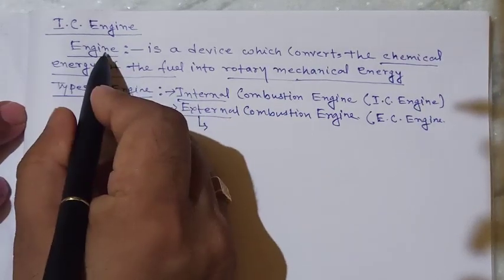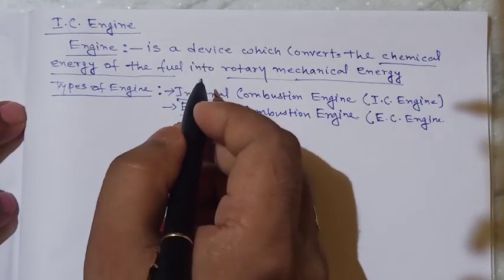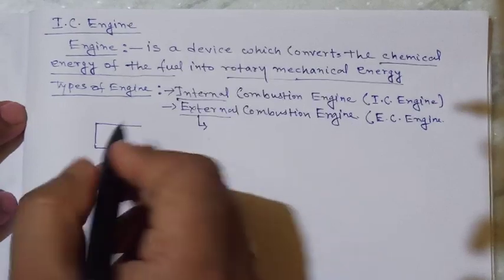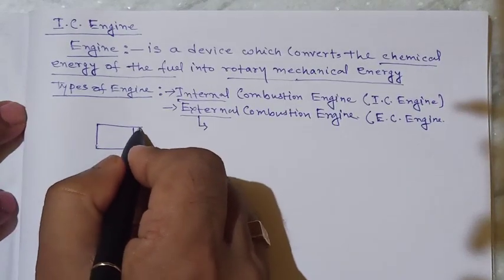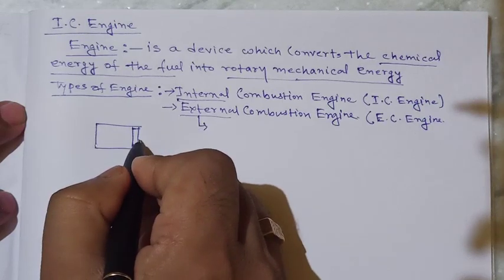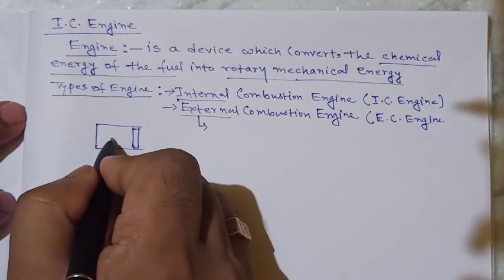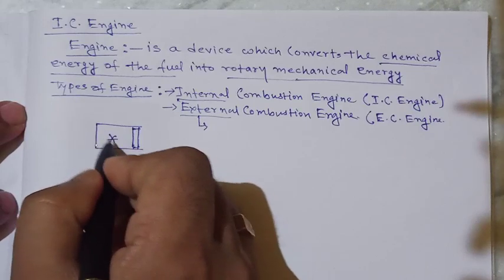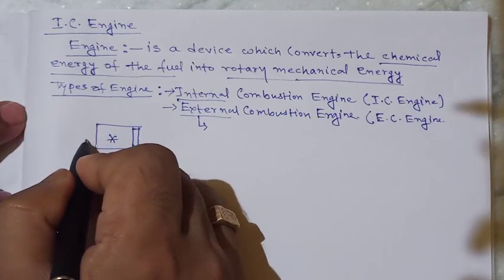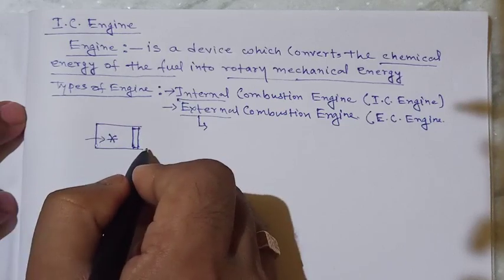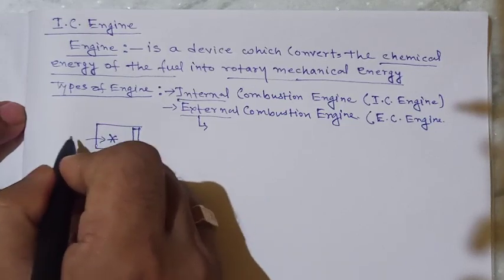In the engine there is a cylinder where the piston is arranged, and in the cylinder combustion takes place. Combustion means the bursting or burning of the fuel. When fuel enters the cylinder, combustion takes place.